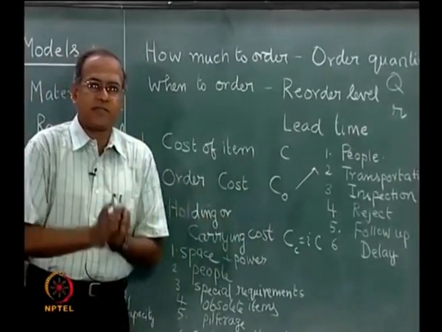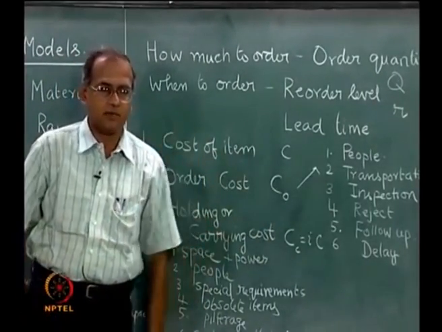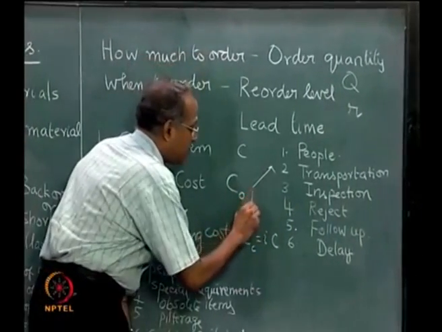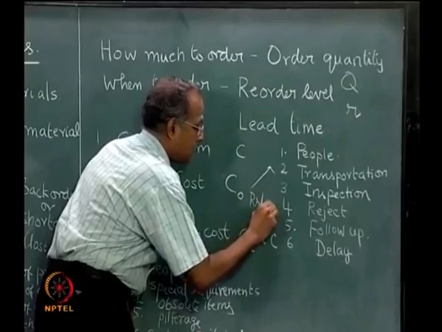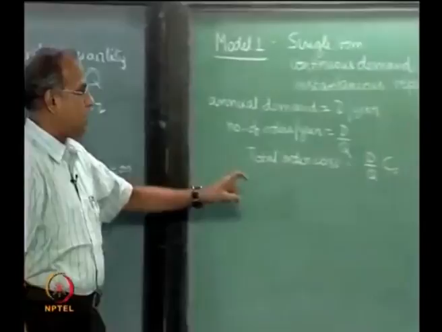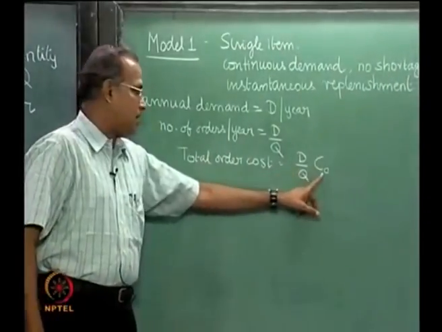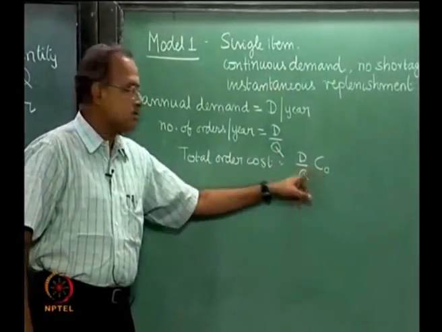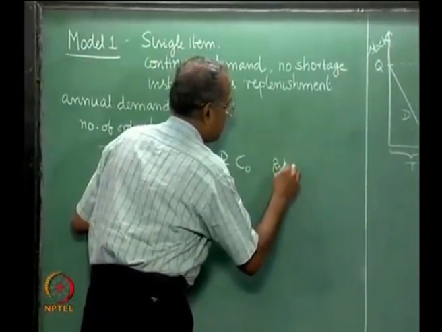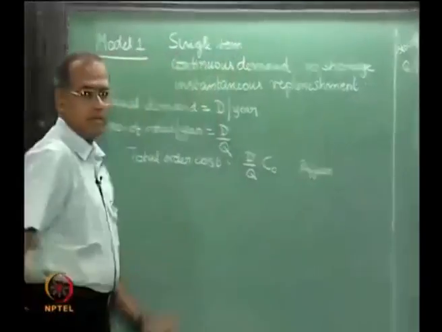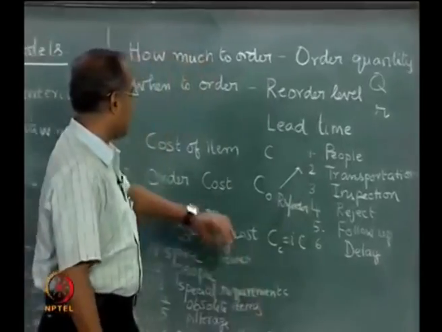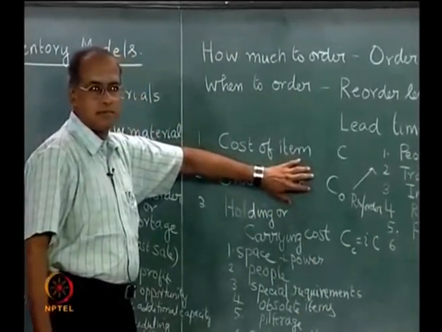So every time we place an order, we incur a C naught, and this C naught has a unit of rupees per order. So D by Q is the number of orders per year, C naught is rupees per order. So D by Q into C naught will have a unit of rupees per year spent in order cost. So this cost we have considered.